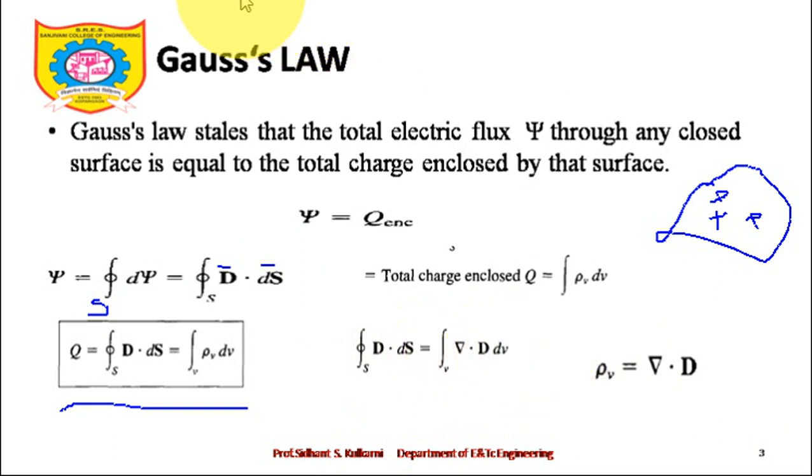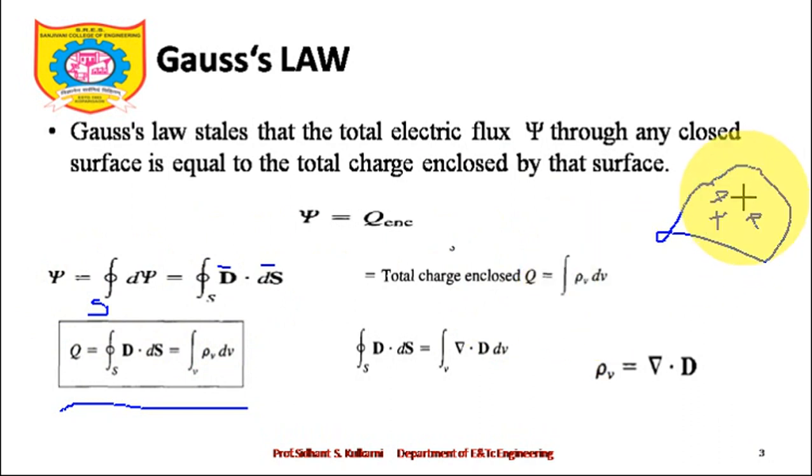Why rho v equal to del dot D bar? It's simple to understand. If A equal to B and B equal to C, definitely A equal to C. So I will explain this Gauss law once again. Gauss law states that total electric flux through any closed surface is equal to total charge enclosed by the surface. So the unit of psi is coulomb. Psi is equal to closed surface integral of d psi, which is equal to closed surface integral of D bar dot dS bar, and D bar is electric flux density. Units are matched. Total charge enclosed Q equal to integral of rho v dv.